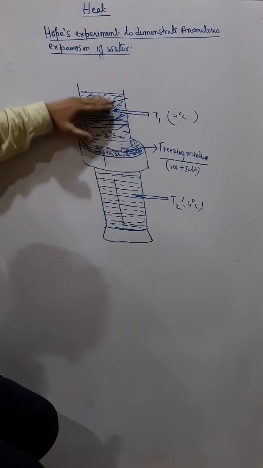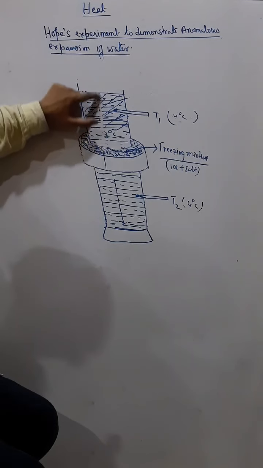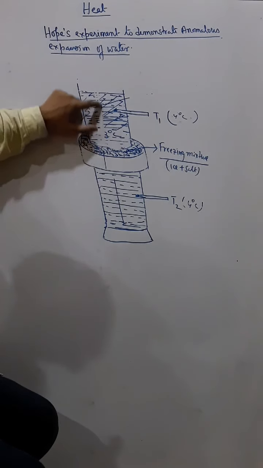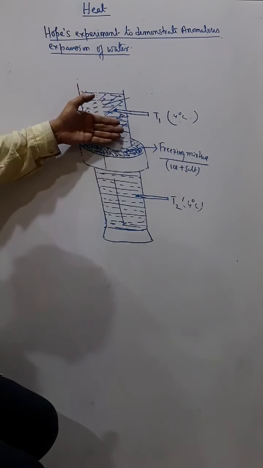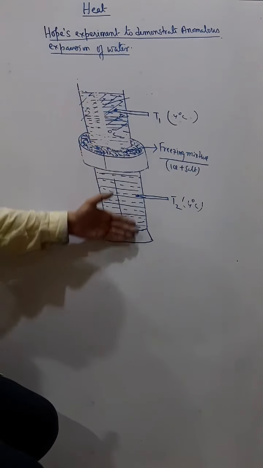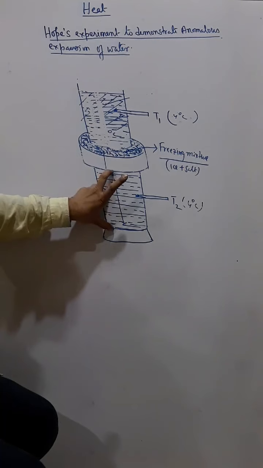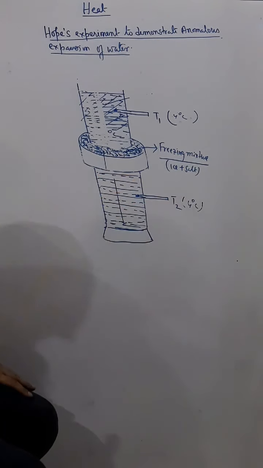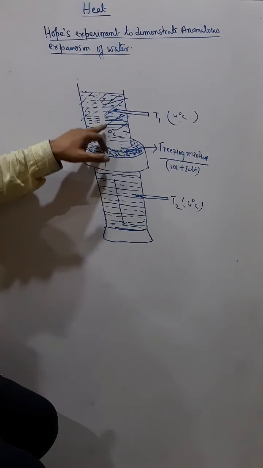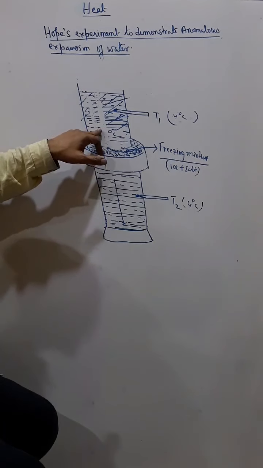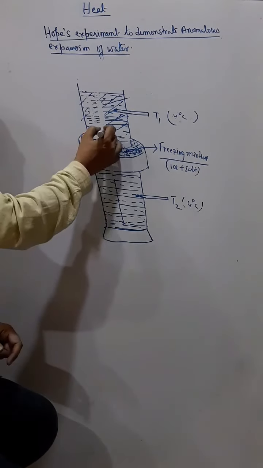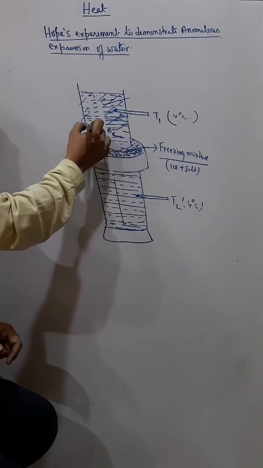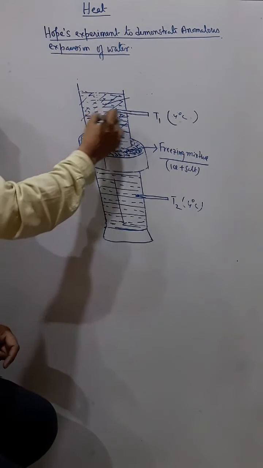After some time the surface water becomes 3 degrees Celsius, and then it becomes 2 degrees Celsius also, but that 2 degrees Celsius water also does not sink down, because the 4 degrees Celsius water is the heavier water. Now from 2 degrees it reaches 1 degree, and from 1 degree to 0 degrees Celsius, and when the temperature of this water becomes 0 degrees Celsius, this part of the water starts freezing.